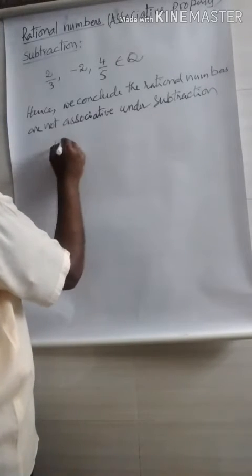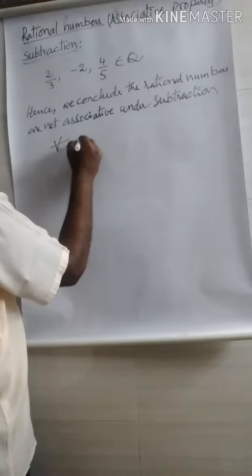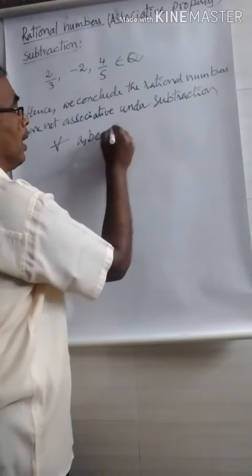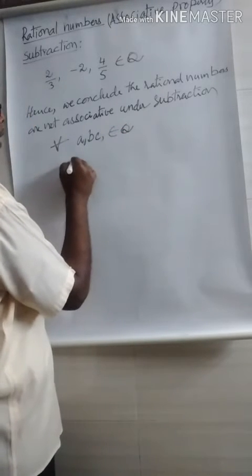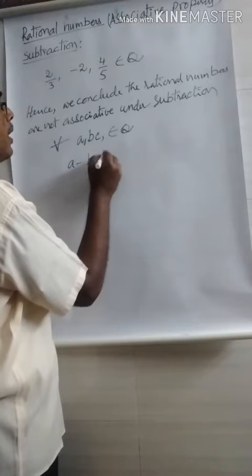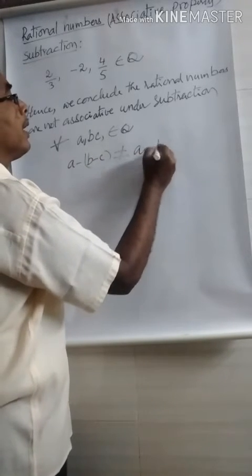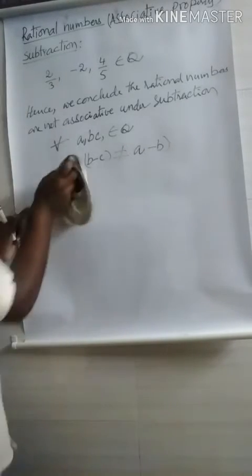For all, already you know the symbol, for all A comma B comma C belongs to Q, A minus B minus C is not equal to A minus B minus C with the bracket on the second part. Once again I write it.